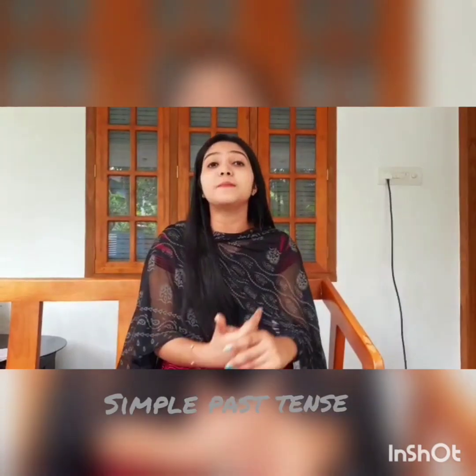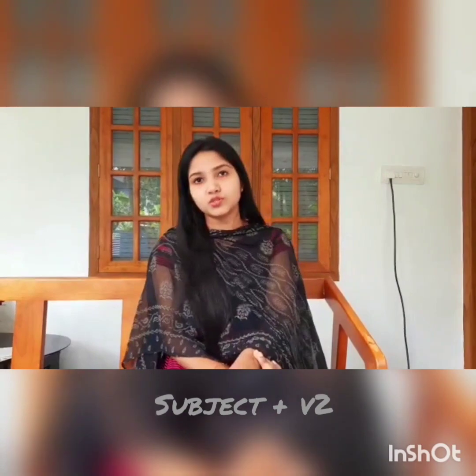Let's move to past tense. We know that the same aspects are also in the past tense, but the form will be different. So what is simple past? The form is subject plus V2. That means completed actions in the past. For example, I played soccer with my friends last Saturday. That is a completed action here. So here we have used "I played," so we add ed. In irregular verbs we can't add ed. That's all for simple past tense.